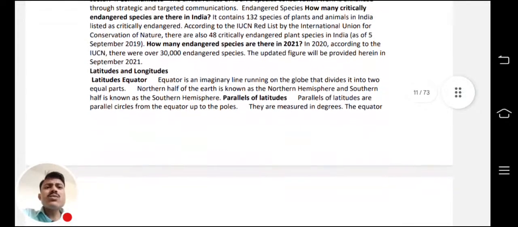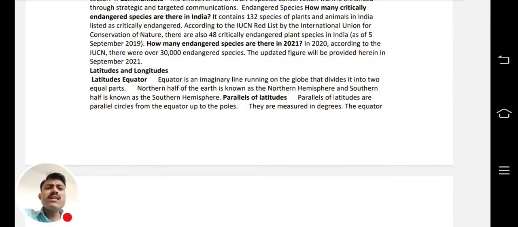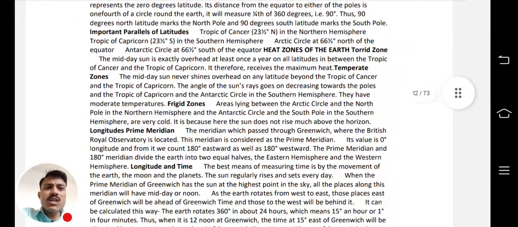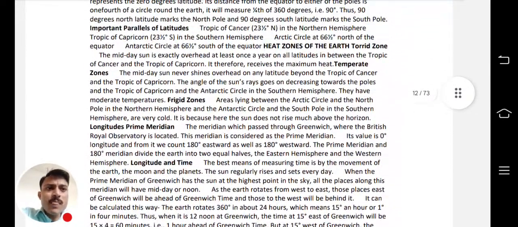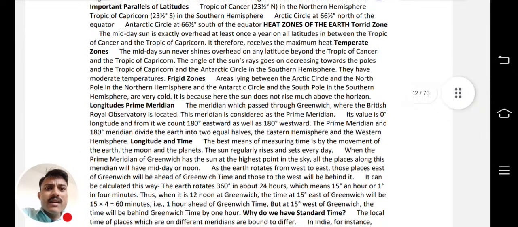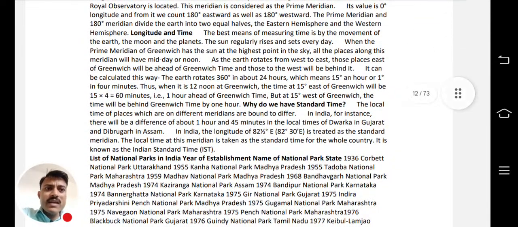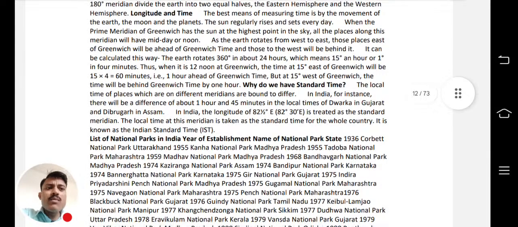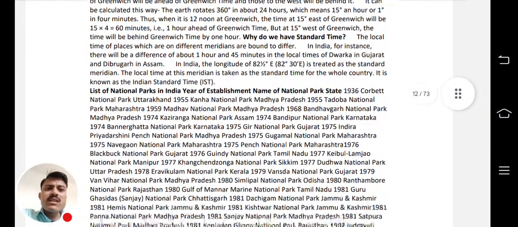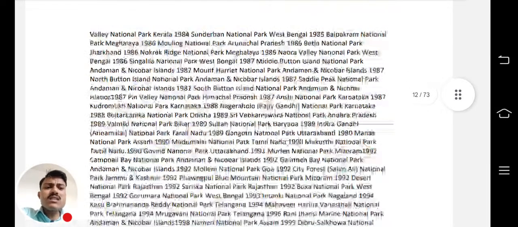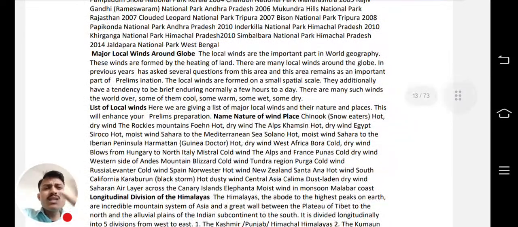Now latitudes and longitudes, this I have already covered in the lectures, but still it is there in this PDF. The heat zones, like temperate zone, frigid zone, and longitude and time, like the prime meridian, and all these things are covered, how many degrees per hour, everything is there. Now the list of national parks in India, with year of establishment and states. So national parks are also covered very well in this PDF, all the national parks are there within one page.